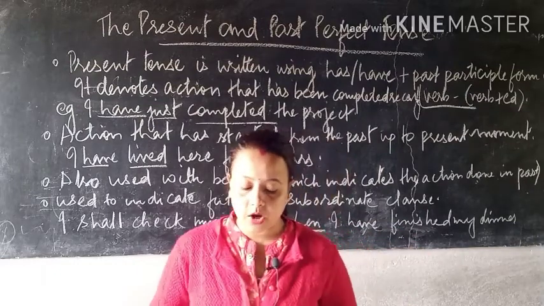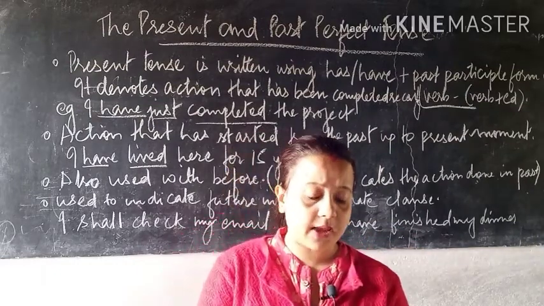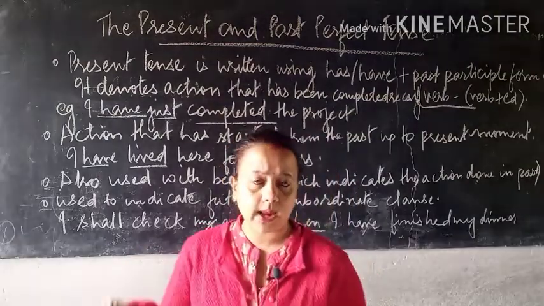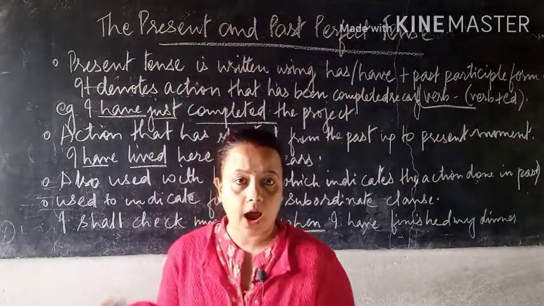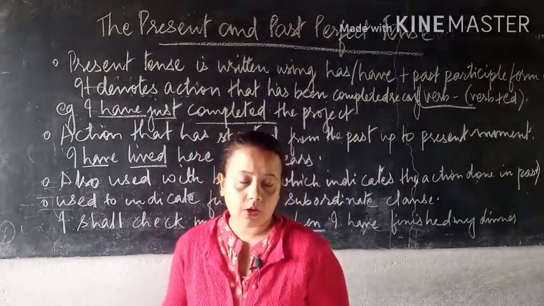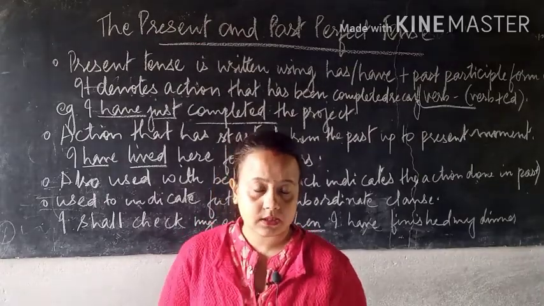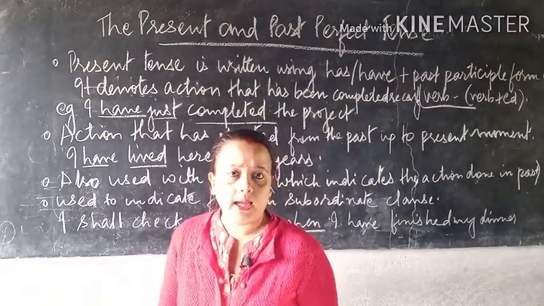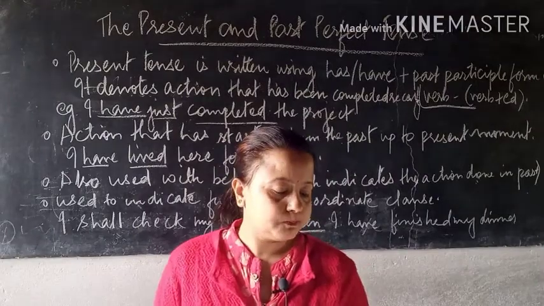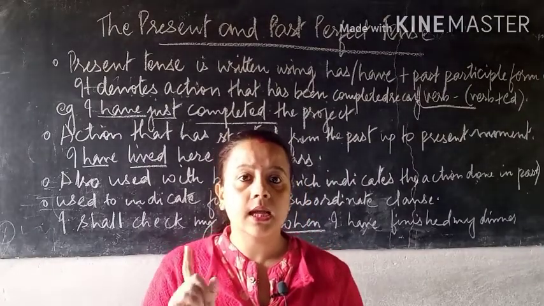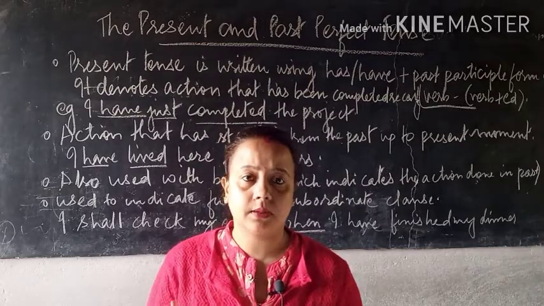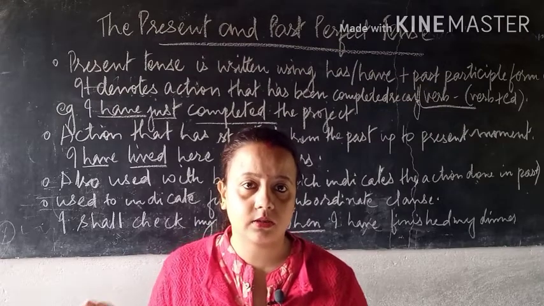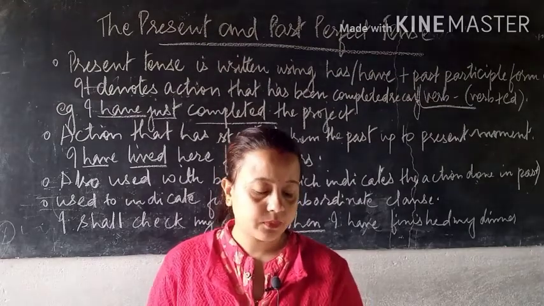One more topic we have in your book, on page 75: it is used to indicate a habit or routine actions with when, before, after, etc. After means future, and before means past. So many sentences can be written along with present perfect tense. It depends upon the usage of the sentence. But we have to remember the sentence is completed, that means the use of ed has to be marked very clearly. Verb plus ed is very, very essential. You cannot write ing.